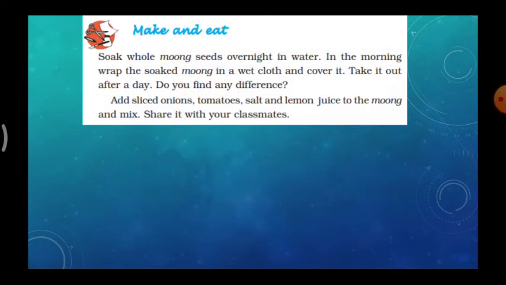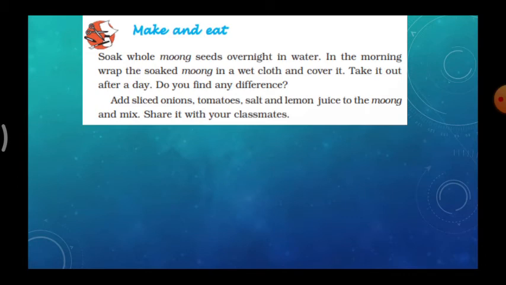Okay, children. Make and eat. Soak whole moong seeds overnight. So this is also your activity. Do this and eat. Okay, children. Soak the whole moong seeds in water. In the morning, wrap the soaked moong in a wet cloth and cover it. Take it out after a day.